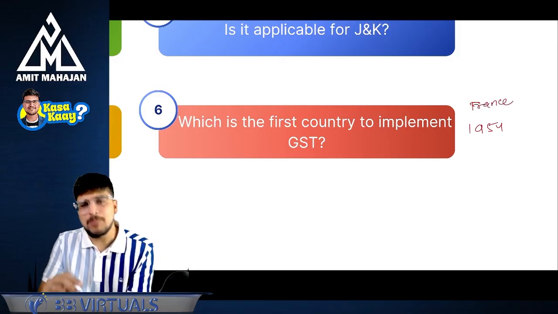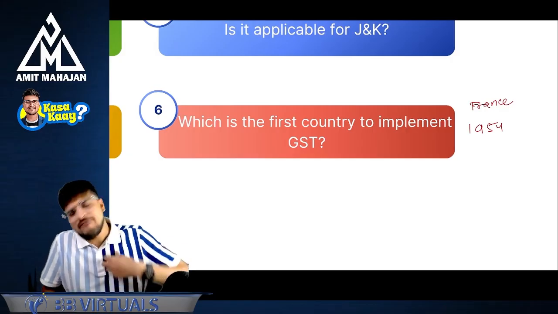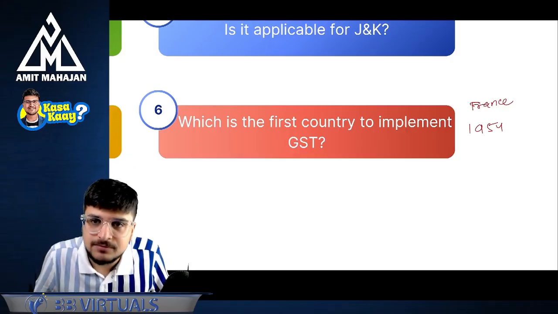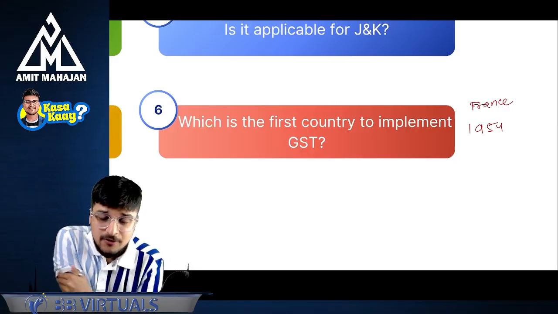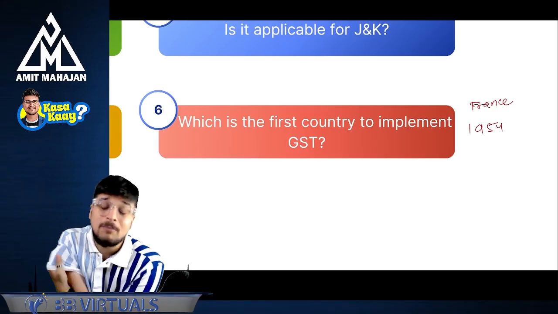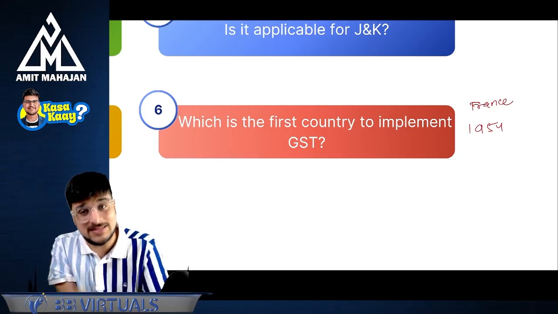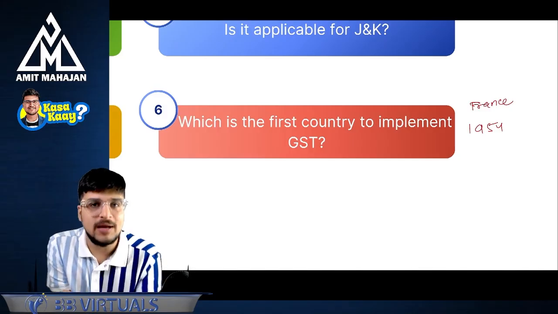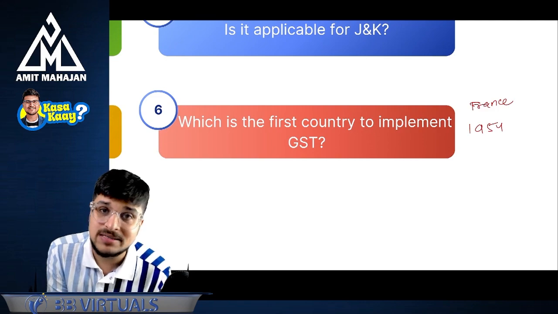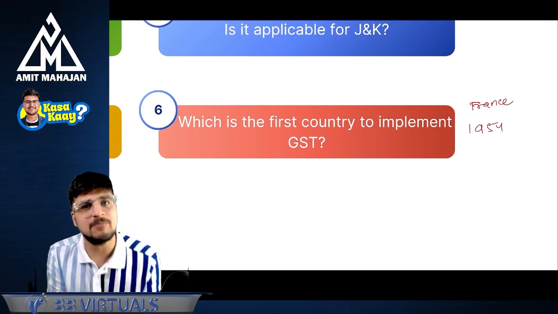Now, I have a simple question: sir, are we too late to implement GST? Or if we have not implemented GST, will we call it a backward region or backward country? Absolutely no. Try to understand, there are many countries who have not implemented GST as of now. For example, Dubai has not implemented GST. UK does not have GST. So does it mean that these countries are backward?